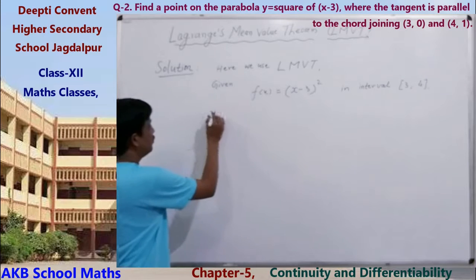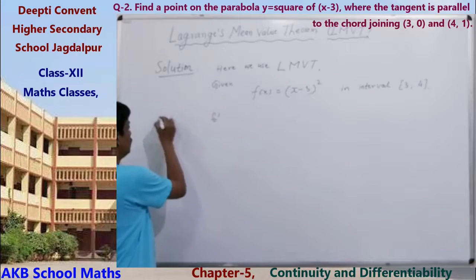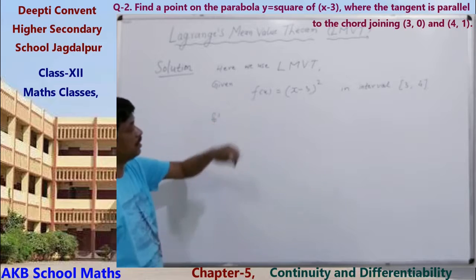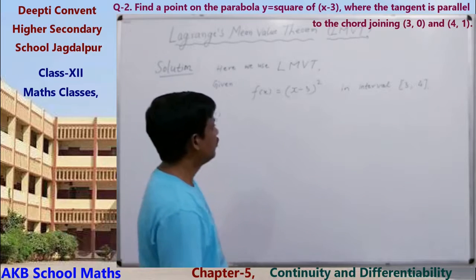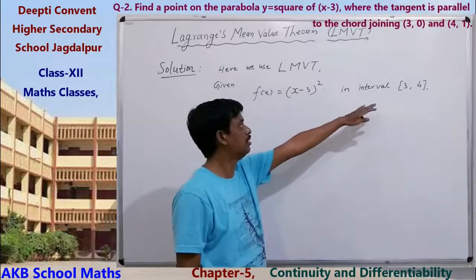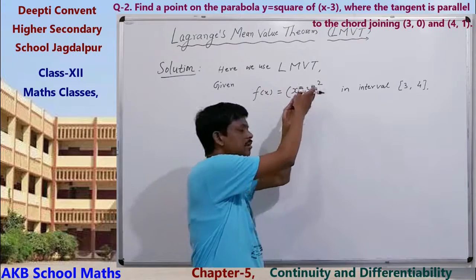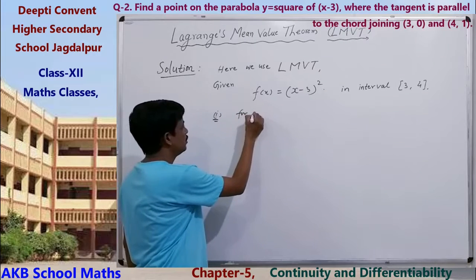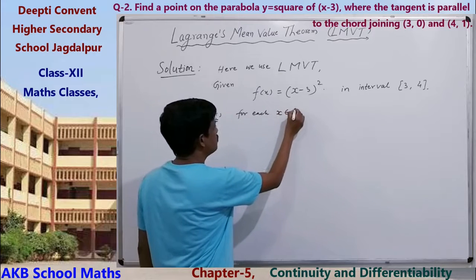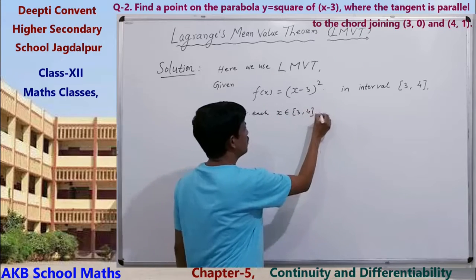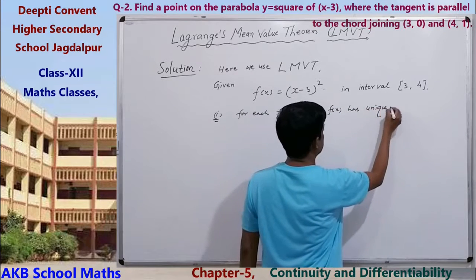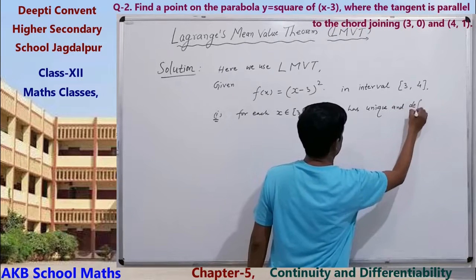Now, test the first condition first. Here we see that for each value of this interval, the function has a definite and unique value. For each x belongs to [3, 4], f(x) has a unique and definite value.